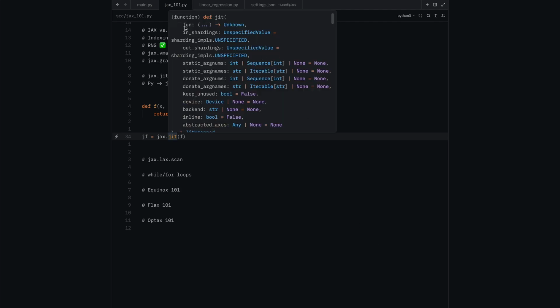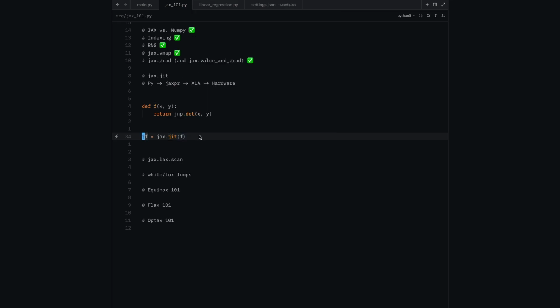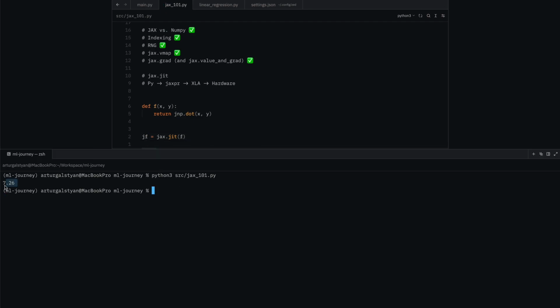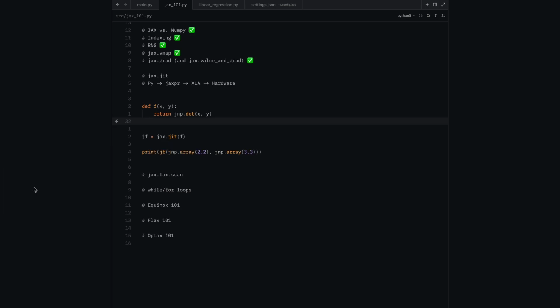And there are many other inputs that you can give this JIT function, and we will talk about those at another time. For now, this is the easiest way to create this JIT function. But so far, nothing has actually happened because this JIT function only sort of prepares your function for being compiled, but it doesn't actually compile it until you use this function. So this JIT function gets a function as input and returns another function. And now if you call this new function, only then the compilation starts. And this is the output from our JIT function. So let's make this a little clearer. Let's time the duration it took for each of these function calls to happen.